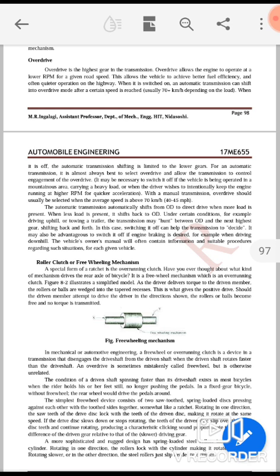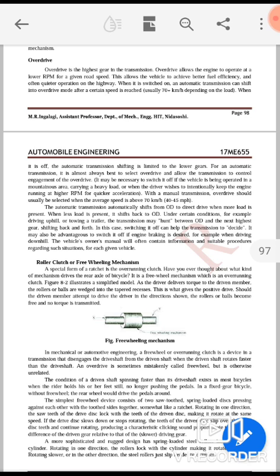For automatic transmission, it is almost always best to select overdrive and allow the transmission to control engagement of the overdrive. It may be necessary to switch it off if the vehicle is being operated in mountainous areas.